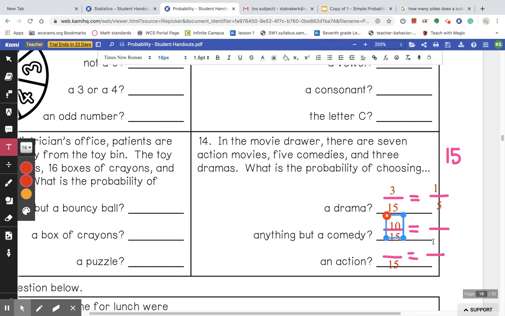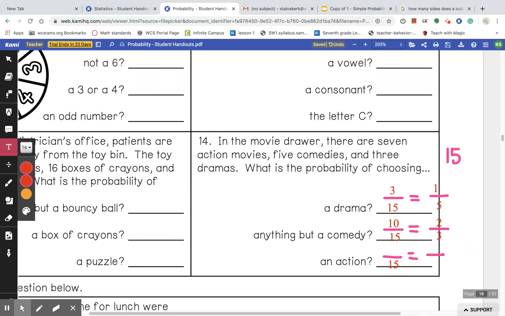Well, what do you know? You can reduce this. You have 10 over 15. You can reduce both by dividing by 5. So 10 divided by 5 is going to give you 2. And then 15 divided by 5 is going to give you a 3. So that reduces to 2 over 3.